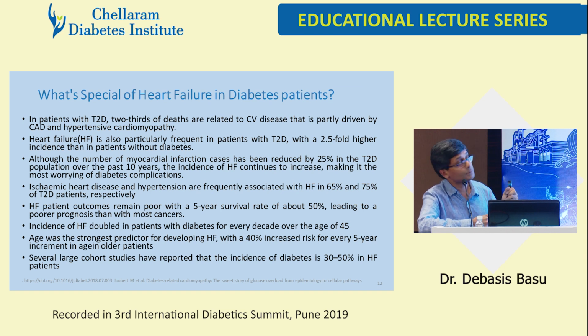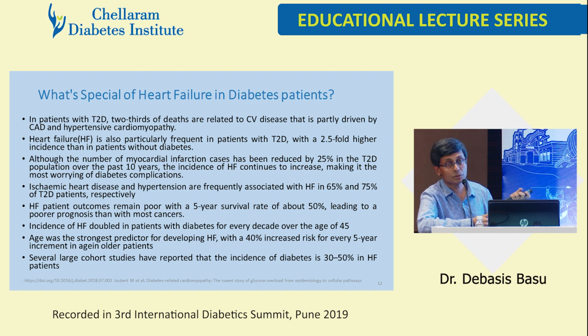In type 2 diabetes, 2/3 of the deaths are related to CV disease, partly driven by CAD and hypertensive cardiomyopathy. Heart failure is particularly frequent in patients with type 2 diabetes, with a 2.5-fold higher incidence than without diabetes.